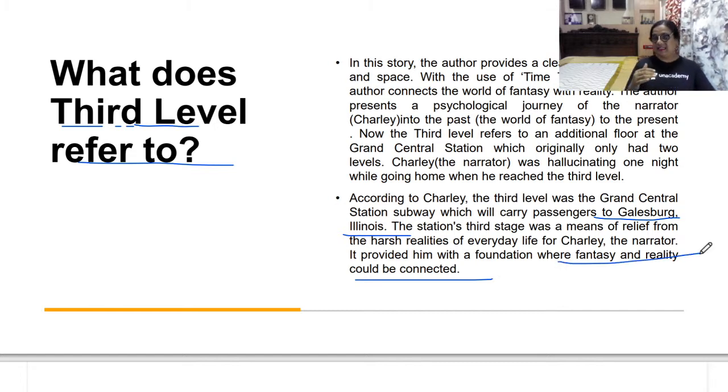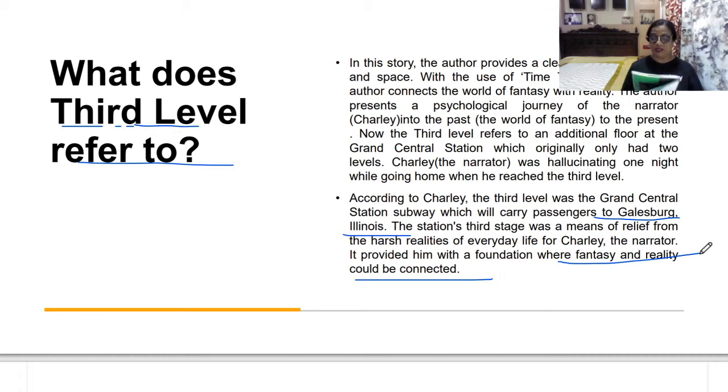So, in the third level, Charlie could find the intersection of both reality and fantasy. And why fantasy? Because he moved into the tunnel, the corridor, which did not actually exist. It was all his brain work, all psychological, that he had created the third level. He entered into the third level where he connects the fantasy and the reality. All right. So this is the third level.